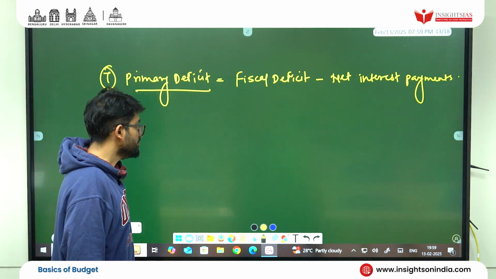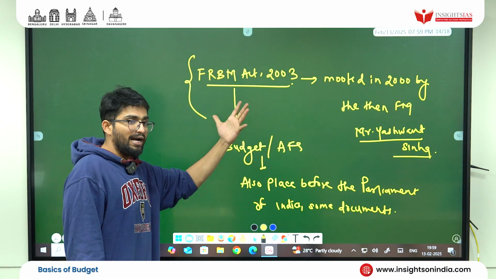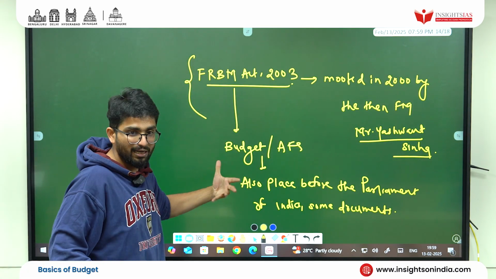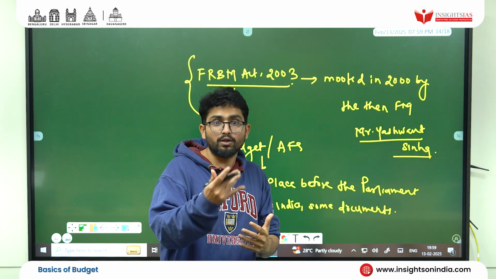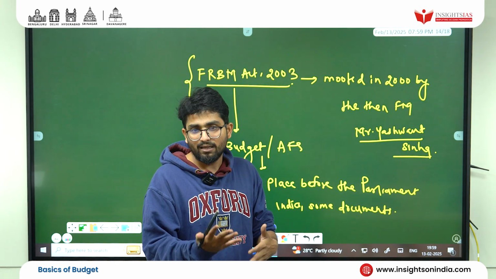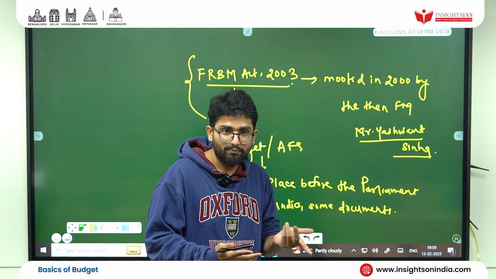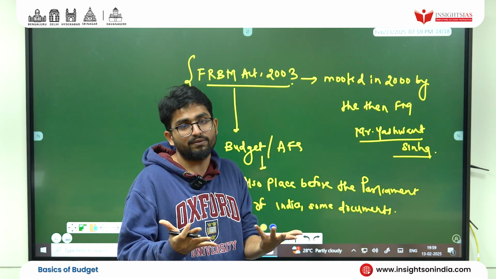We went for that. Then we went for FRBM Act 2003. I told you, read from NCERT what is the basic act. Because that act has been revised 100 times because the government is unable to achieve the goals. We set very audacious goals but unable to achieve. Then in between again they tried, COVID came. Again Act of God came. Then they again put up NK Singh committee, their recommendations, but still we haven't achieved that.